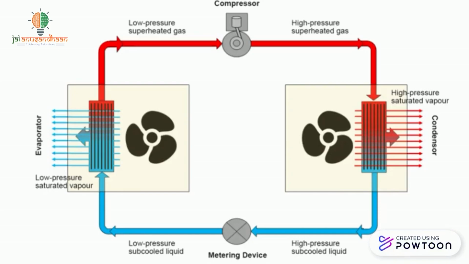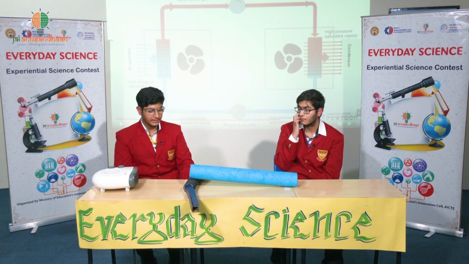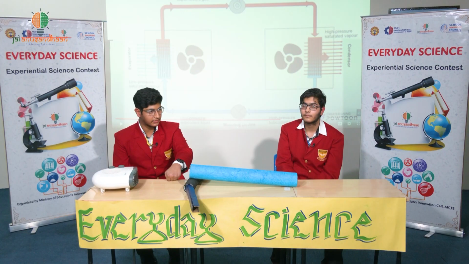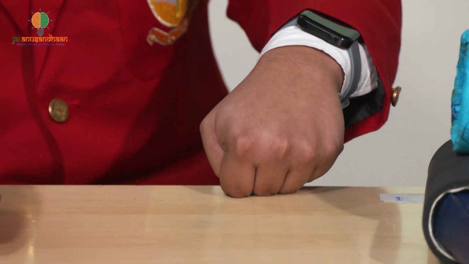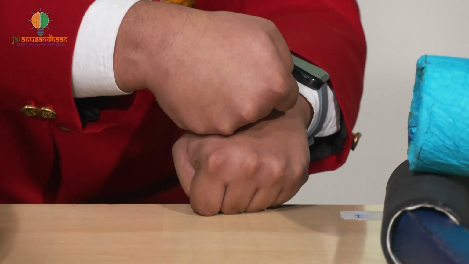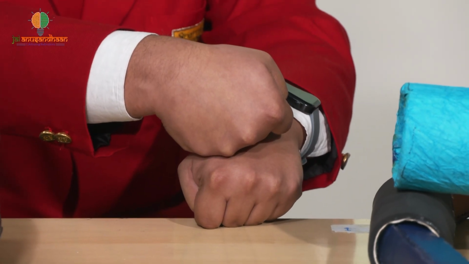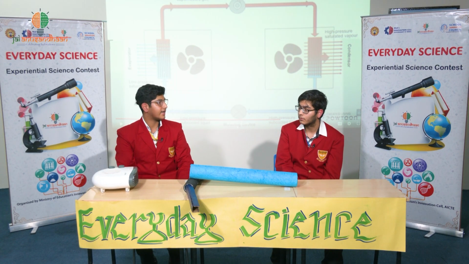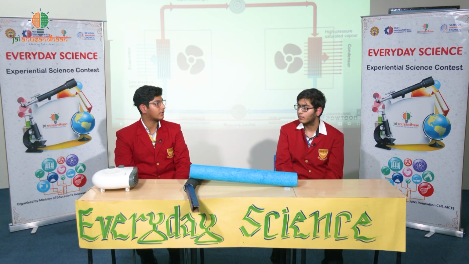So, to convert it into high pressure, with a simple example, suppose I am using my fist to apply some thrust on a particular surface area. Right now, the thrust might not be enough to induce that much pressure. But what if I use my other fist to apply pressure on that? The thrust will increase, but the surface area is still the same. And that is why there is higher pressure, which will lead to the opening of the flap. And when the flap opens, the heat will be released in the outer part of the atmosphere.